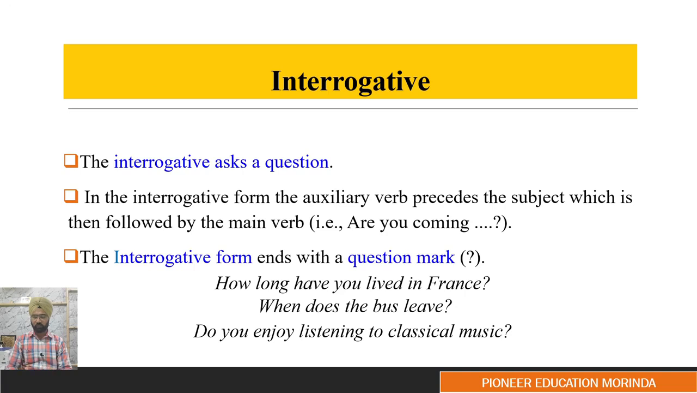They are used to ask questions. So the first example is how long have you lived in France? So how long have you been living or have lived in France? When does the bus leave? Do you enjoy listening to classical music? Do you like classical music? These are called interrogative sentences.